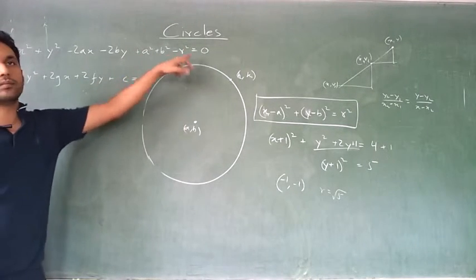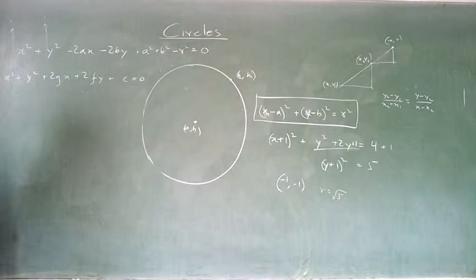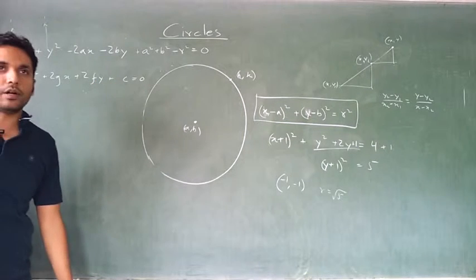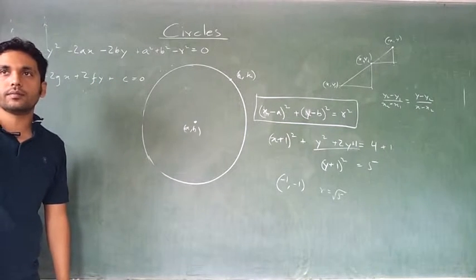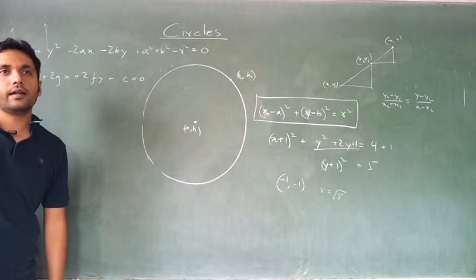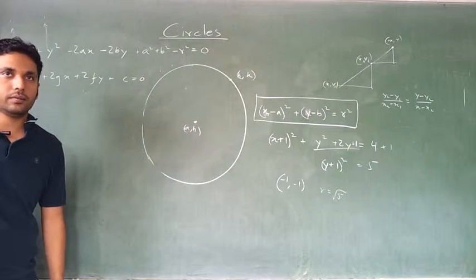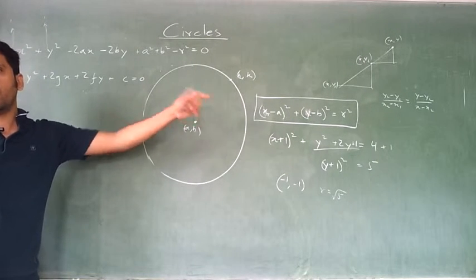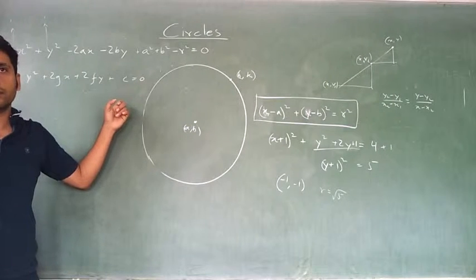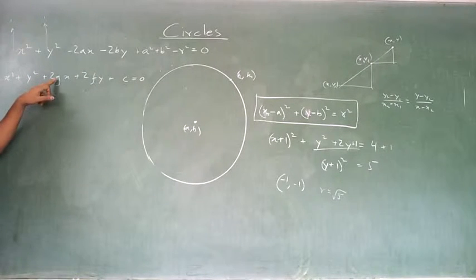This whole thing is a constant, a number, that c is a square plus b square minus r square. Now if in this form the equation is given to you, you can still find out the radius and center of the circle or not. Either complete the square that way or fit in over here. What will be g? What will be the center of this one?